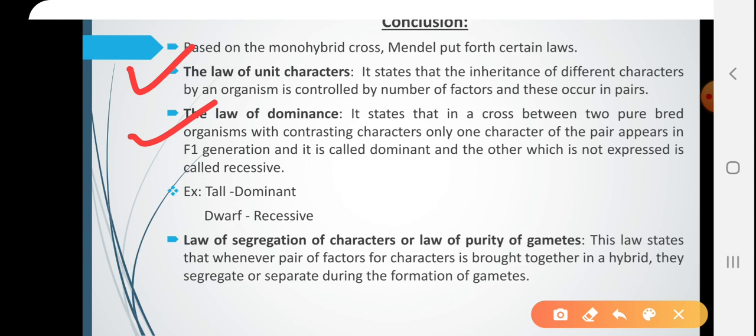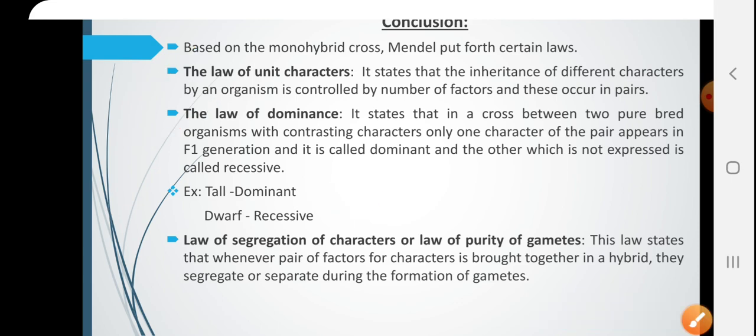Next one is the law of dominance. It states that in a cross between two purebred organisms with contrasting characters, only one character of the pair appears in F1 generation and is called dominant, and the other, which is not expressed, is called recessive. So, here tall plant is dominant and dwarf plant is recessive.